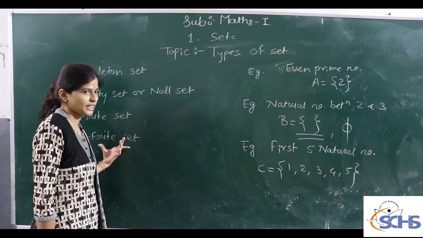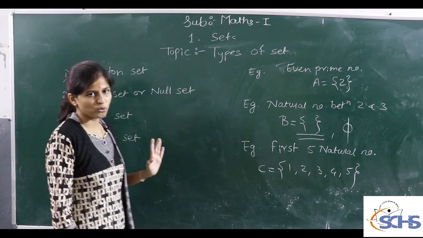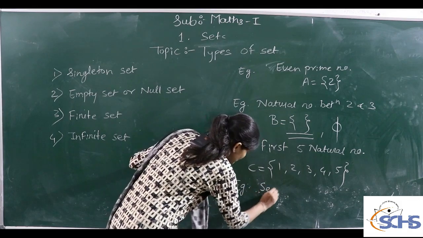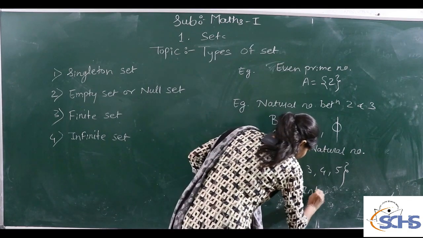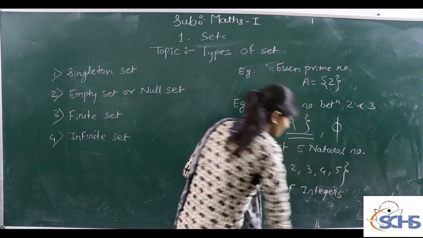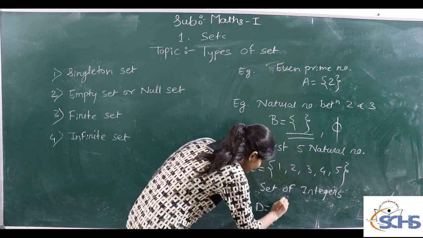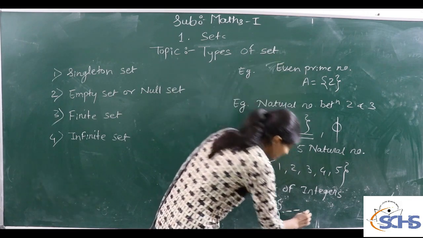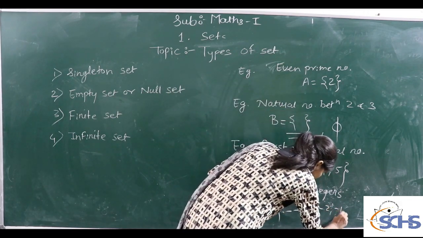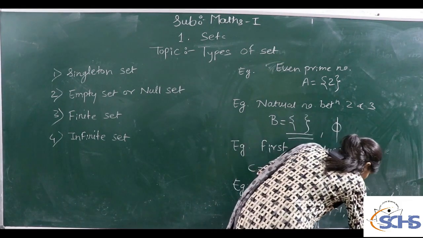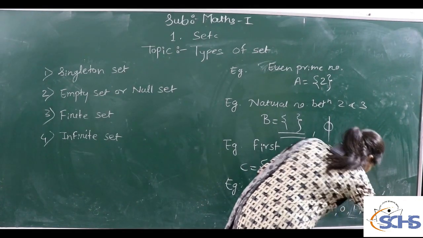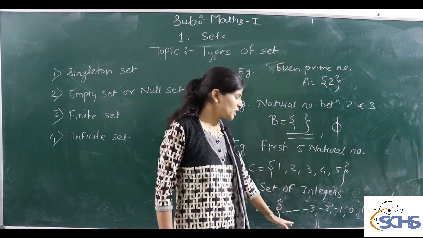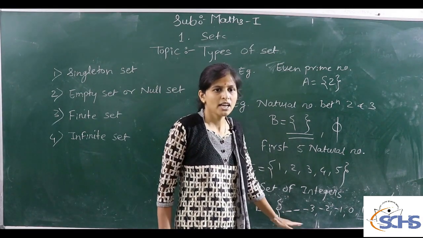Last one is infinite set. The set containing infinite values is called an infinite set. Example, set of integers. We denote this set by D. Integers are positive as well as negative, and they go infinitely on both sides. This set goes infinitely long. This collection has infinite values, therefore this set is called an infinite set.